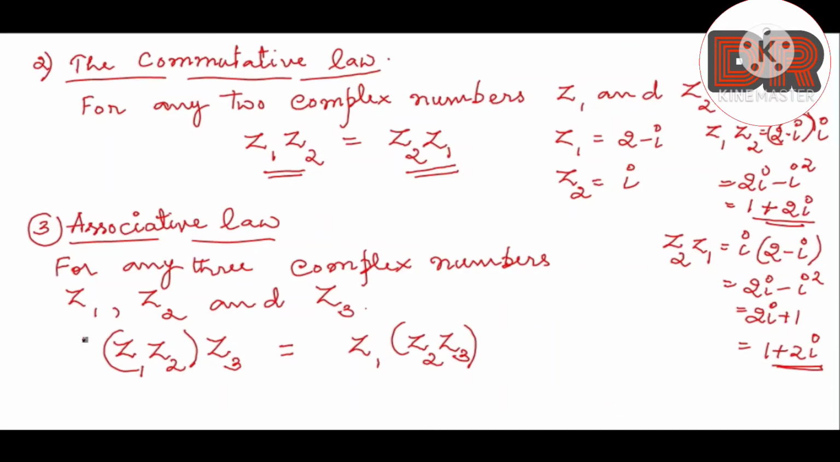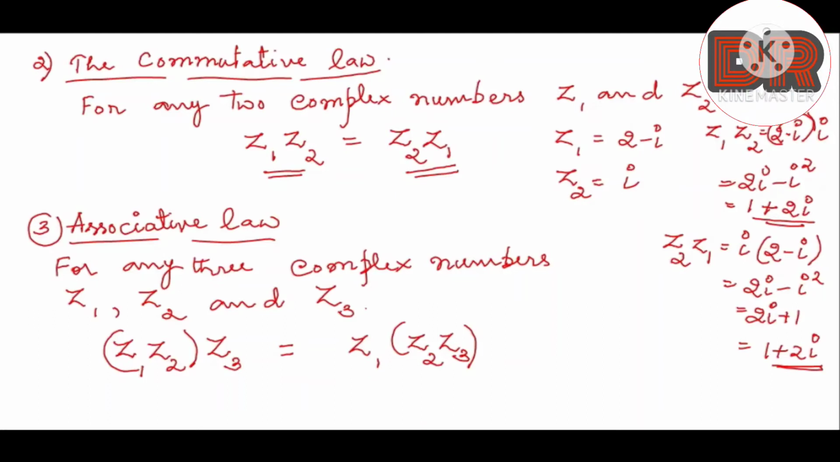So you can take any value for Z1, Z2 and Z3, which are nothing but three complex numbers, and then you can check it. Checking can be done either by grouping Z1 and Z2, or you can group Z1 and Z3 first. Grouping is nothing but multiplying. So Z1 and Z2 first you can multiply, then you can multiply it with Z3, or you can group some other numbers and then multiply with the remaining number. Still the answer will be the same. So this is about the associative law.